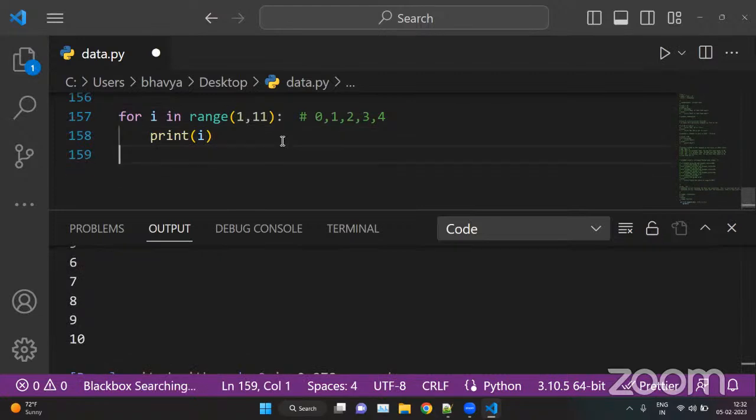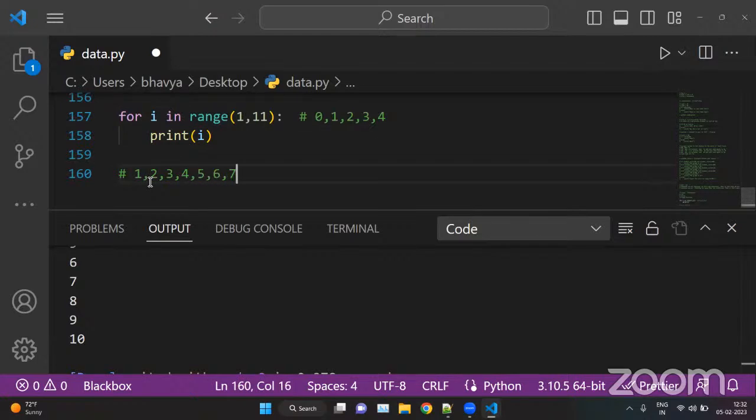Now, how does this for loop work? Basically, for i in range, i is a variable here. You can name this variable anything. i is a variable in range, and range is a number, so here we have numbers like 1, 2, 3, up to 10. This is how a for loop works. First, 1 will be stored in i and this will print i, and the value of i is 1 here. Same as 2: 2 will be stored in i and print i, so the new value of i is 2. Same as 3: 3 will be stored in i and this will print i, where the value of i is now 3. So this keeps on iterating your value like this.